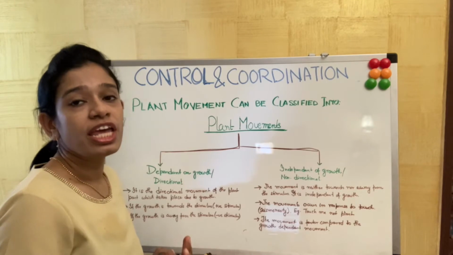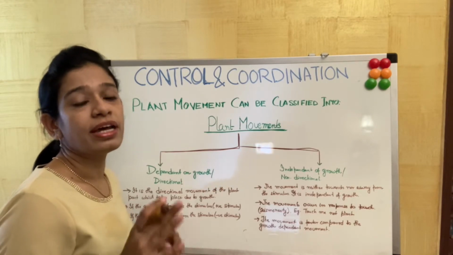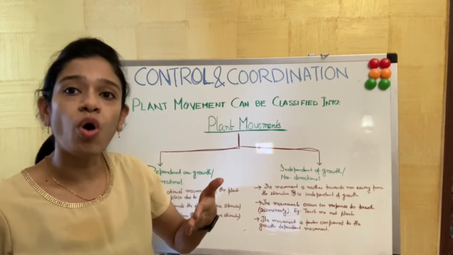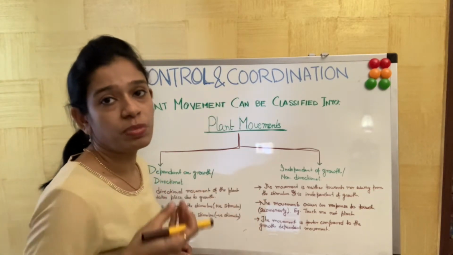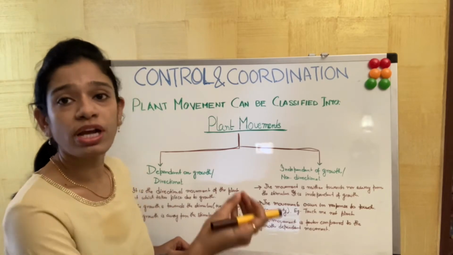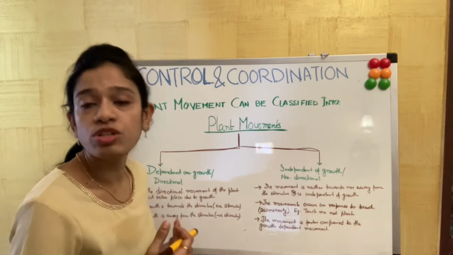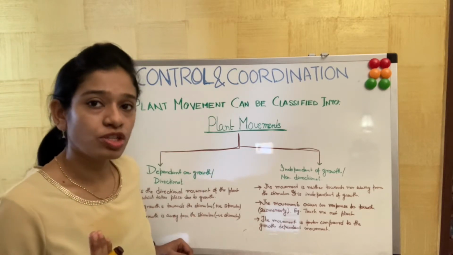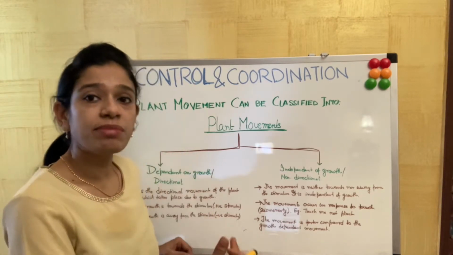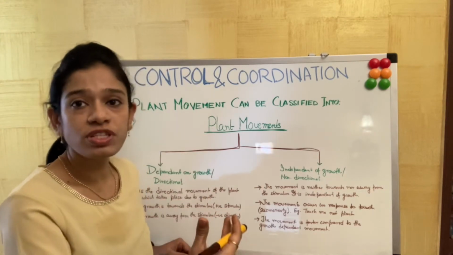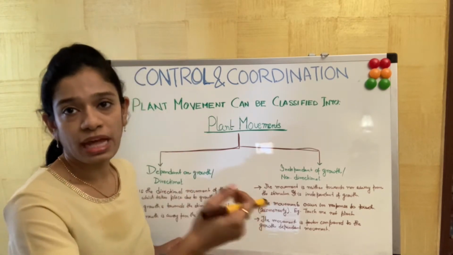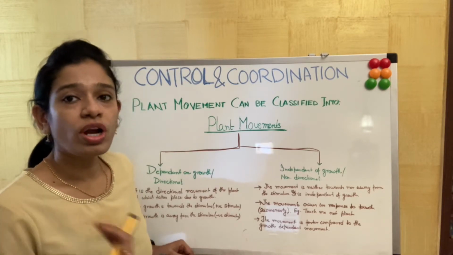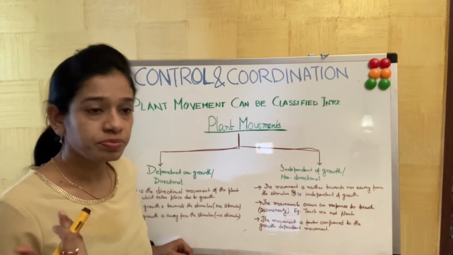Suppose a plant is kept inside and there is a wall, and the plant stems or branches cannot come out through it. We see the plant doesn't grow towards the wall, but the other side of the plant starts growing. The stimulus is the wall, the hindrance for growth, so it doesn't grow towards that side, it grows towards the other side. That is a negative response.